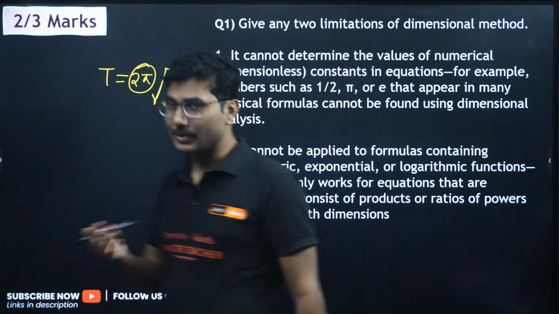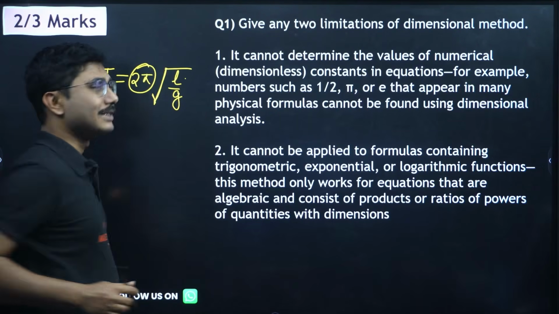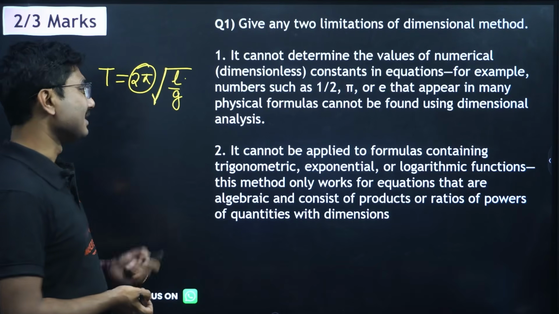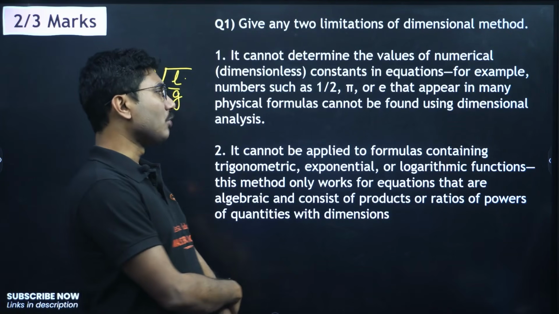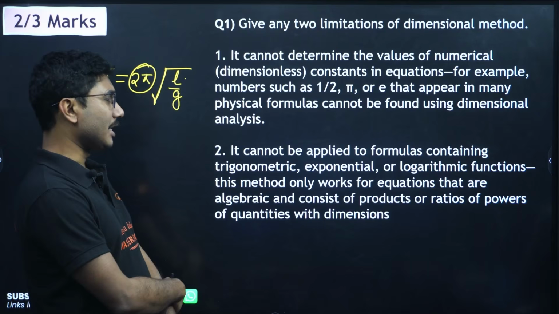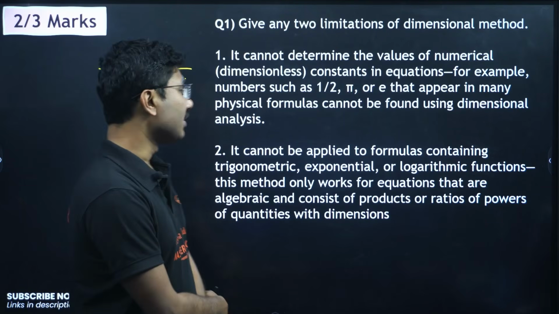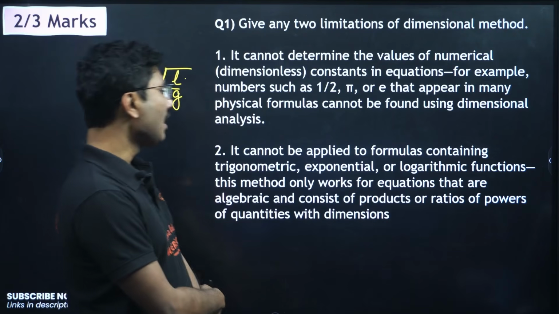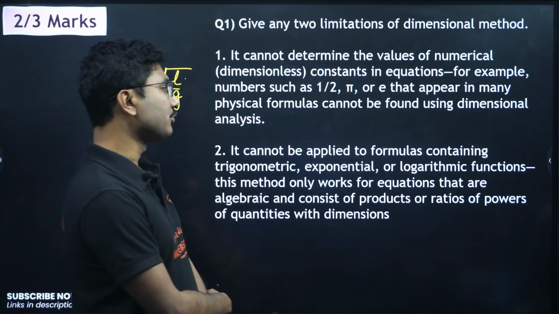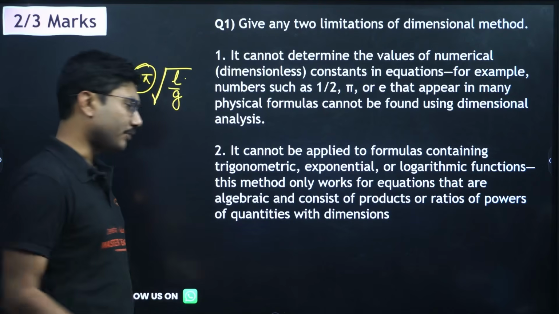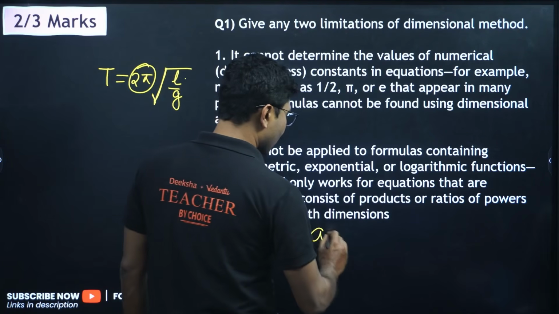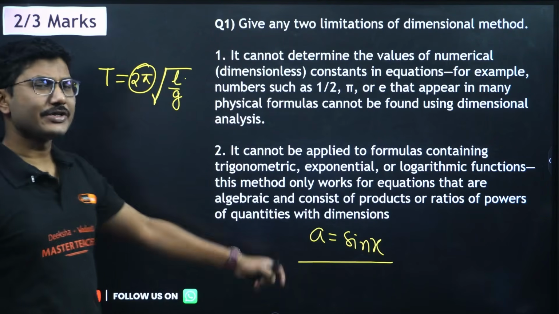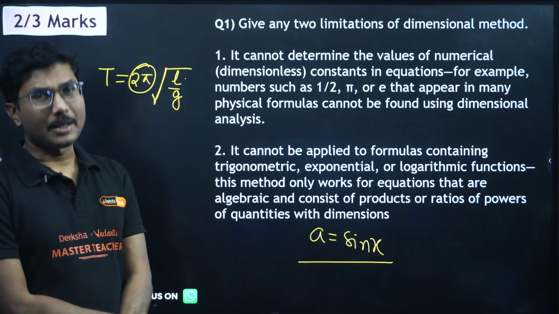We have a question where we have to determine this equation, and the constant 2 pi generally does not come from dimensional analysis. It also cannot be applied to formulas containing trigonometric, exponential or logarithmic functions. This method only works for equations that are algebraic and consist of products of ratios of powers of quantities with dimensions. For example, suppose I say A equals sine x. This equation cannot be derived using the dimensional analysis method.